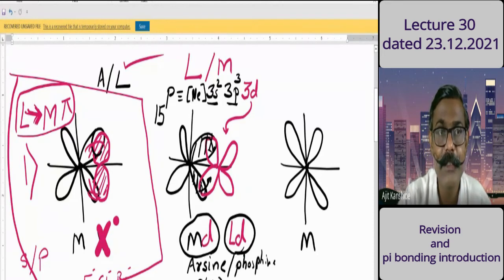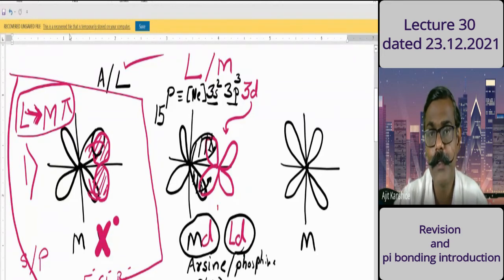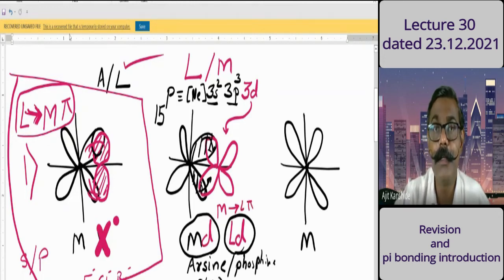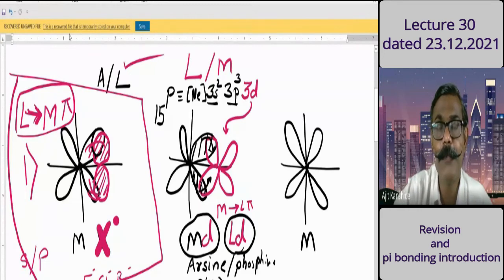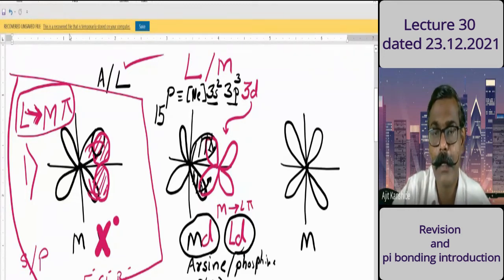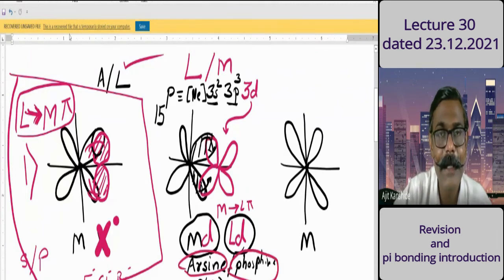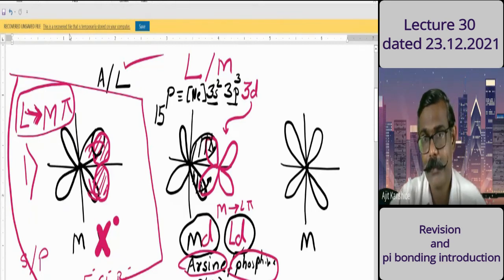So this is which kind of bonding? It is metal to ligand pi bonding. Here the ligand orbitals are d vacant orbitals, empty d orbitals. Examples for that are arsine and phosphine. Is this second diagram and second interaction clear to you? Yes, sir. Now the third one.